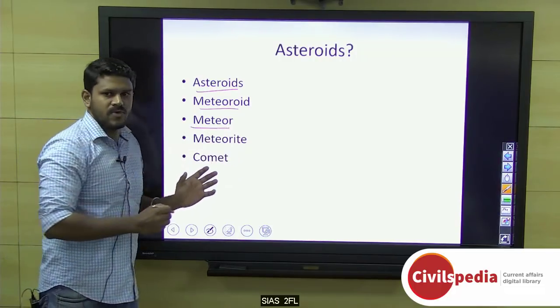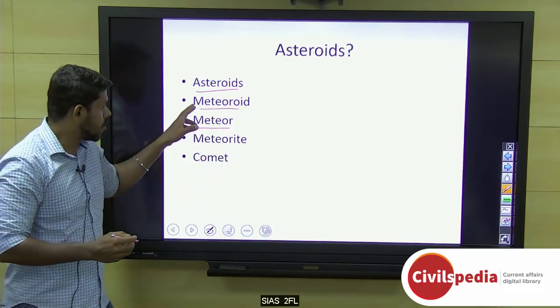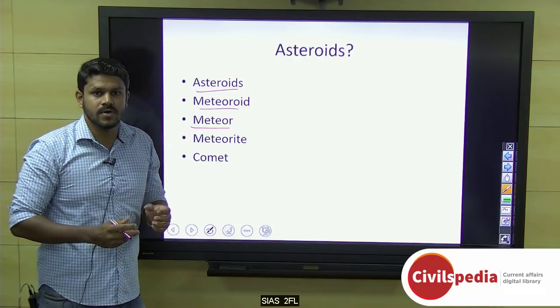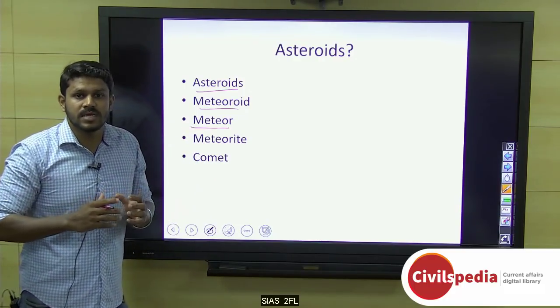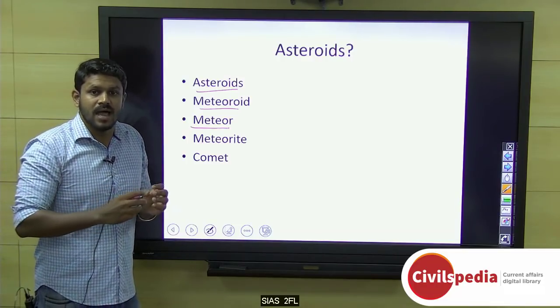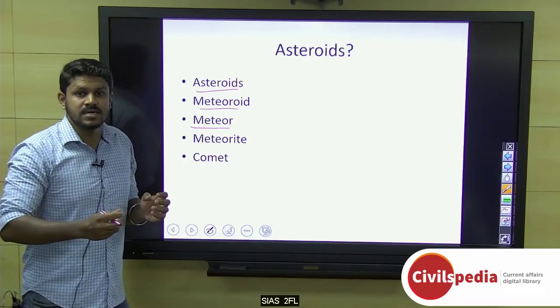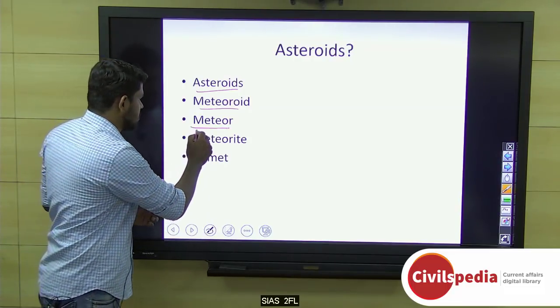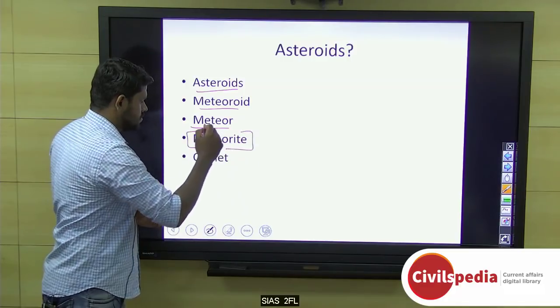Sometimes when a meteoroid enters the Earth's atmosphere, it is not vaporized completely, and it reaches the Earth's surface as a rocky object. Those we call meteorites.